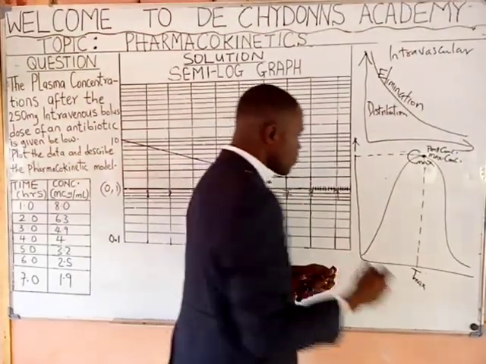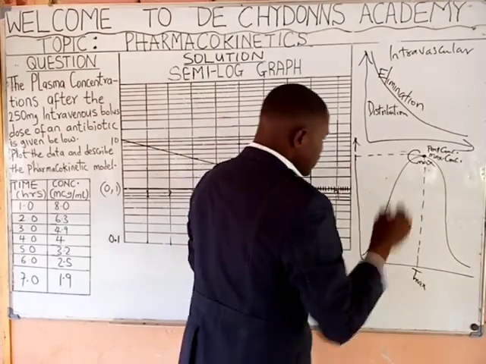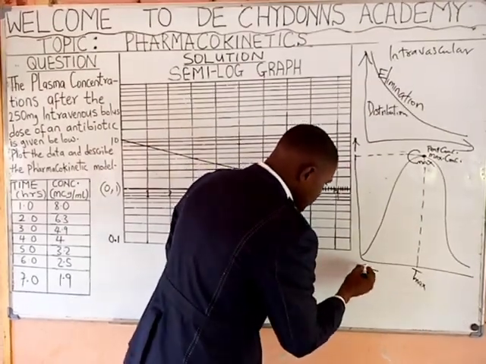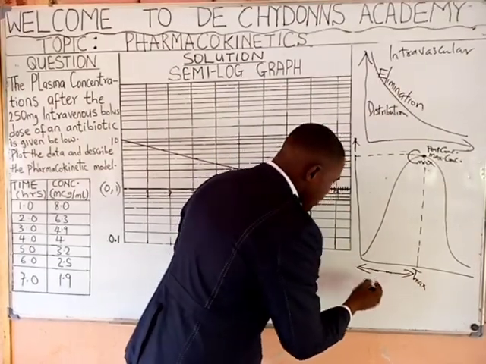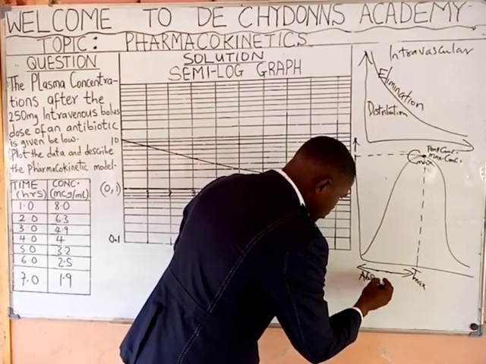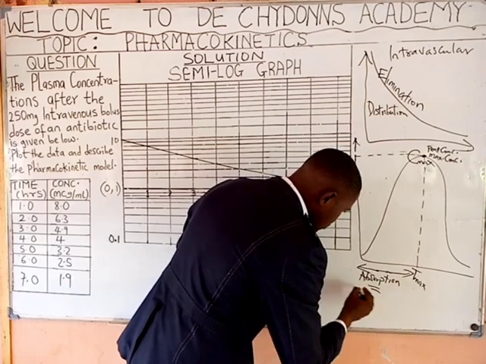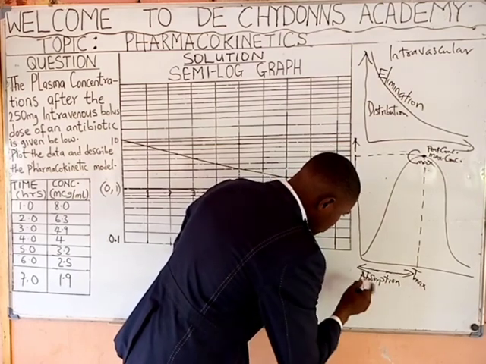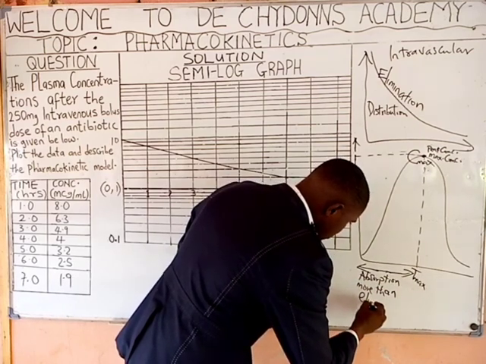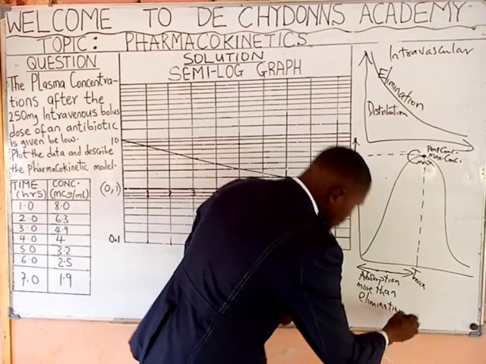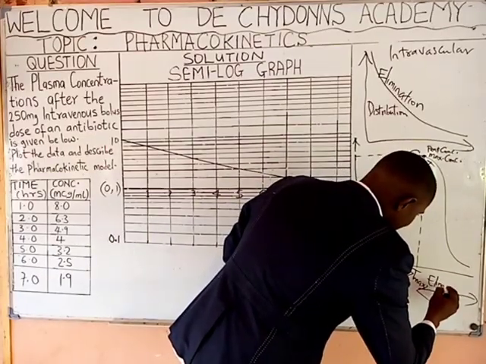Then, as you have gotten Tmax, from here to here, the absorption will be more than elimination. Absorption more than elimination. Now from here to here, elimination more than absorption.